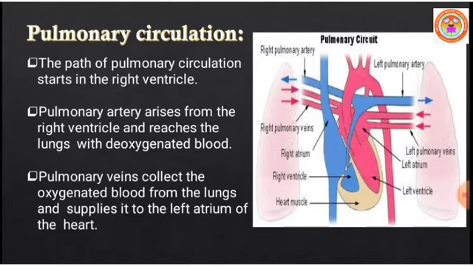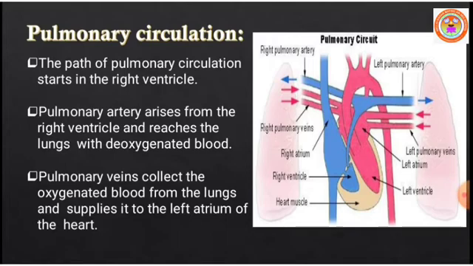Where does the pulmonary artery arise? The pulmonary artery arises from the right ventricle and reaches the lungs with deoxygenated blood. You can see the blue colored blood vessel. This is the right ventricle. There is a blood vessel arising, called the pulmonary artery. You can see the two branches, left pulmonary artery and right pulmonary artery. These take the deoxygenated blood to the lungs.